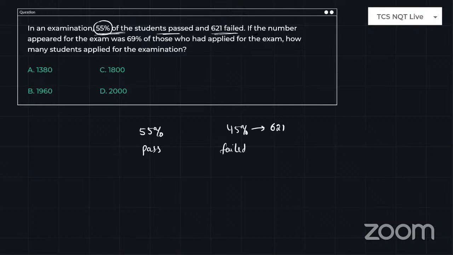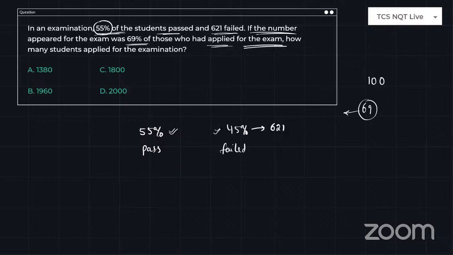Okay. So the number who appeared for the examination was 69% of those who had applied for it. So out of 100 people, only 69 appeared in this examination, out of which 55 passed and 45 failed. Then how do we create a simple equation?